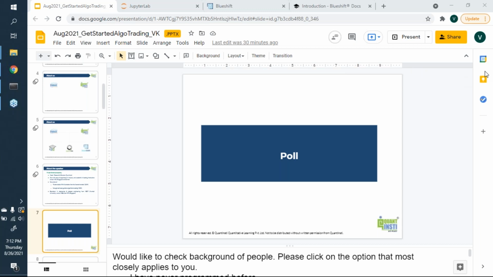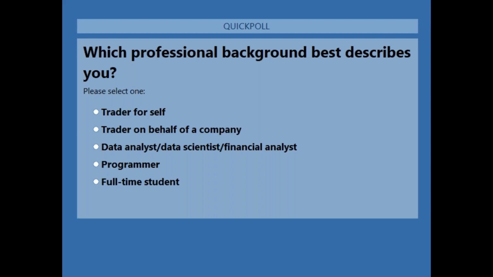So I'm going to click on launch, and I'll give you guys about a minute to click whatever suits you best. Yeah, I can see that about 7%, 8% of you have voted.